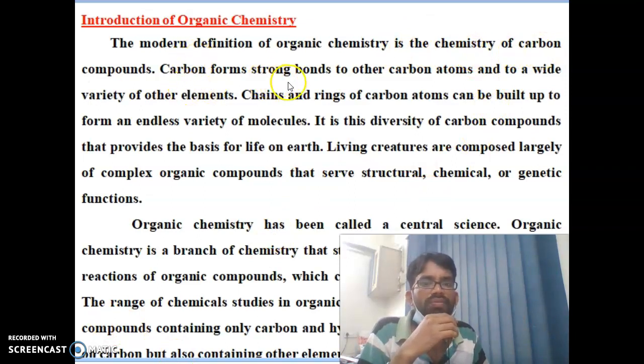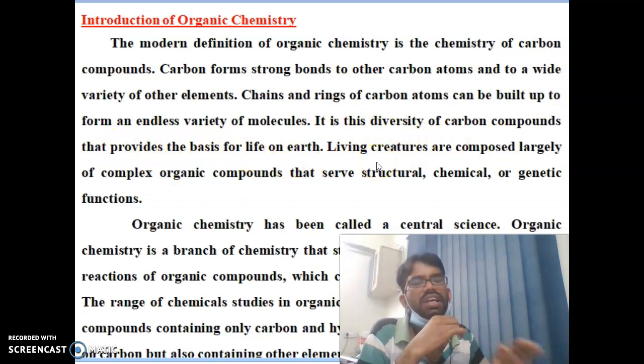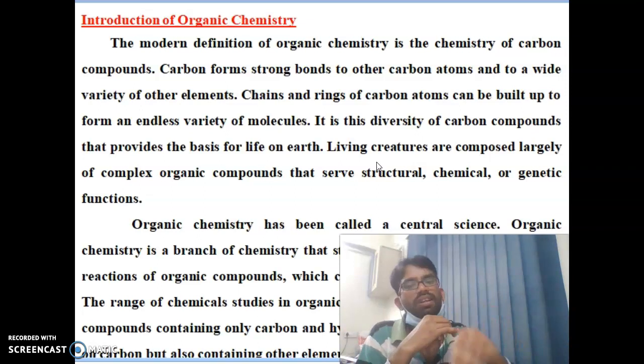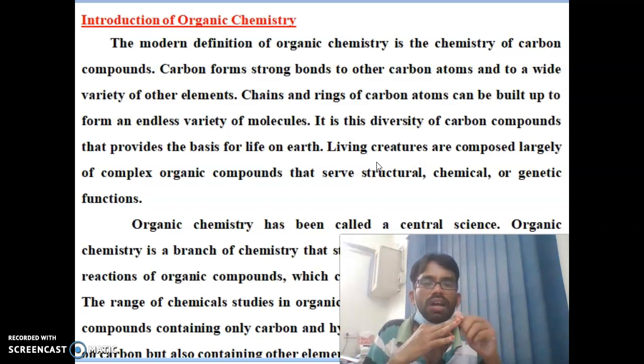Carbon forms strong bonds to other carbon atoms and a wide variety of other elements. This is the power of the carbon atom. Chains and rings of carbon atoms can be built up to form an endless variety of molecules. It is this diversity of carbon compounds that provides the basis of life on earth. Every creature in the universe, their structure, chemistry and genetic function, is completely related to organic compounds. The organic compound means nothing but carbon atoms, right?